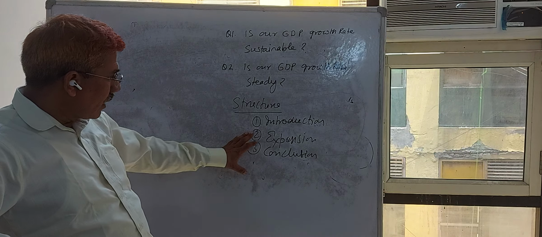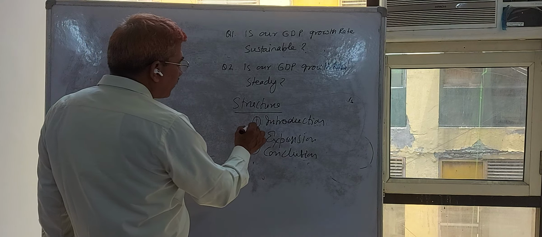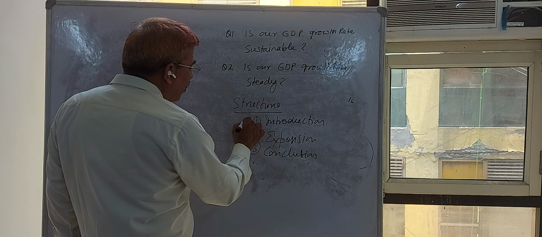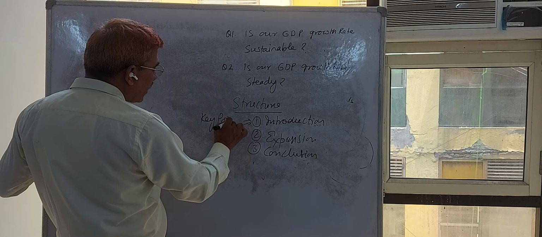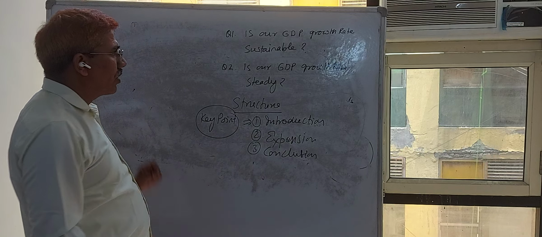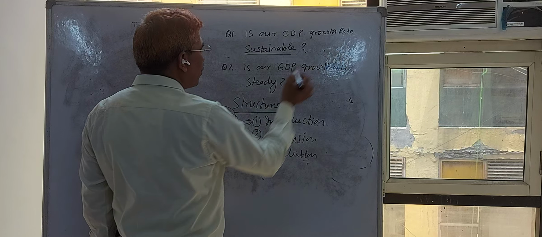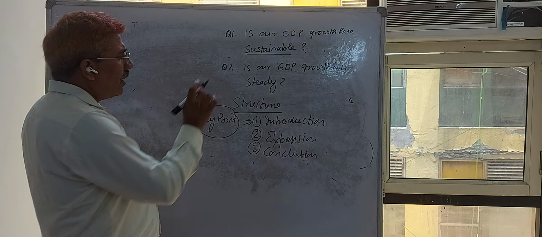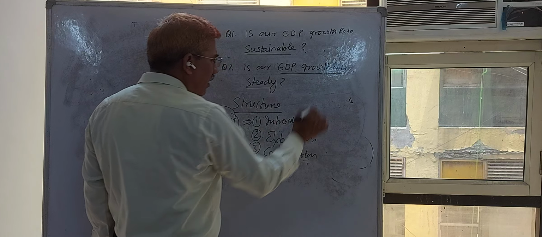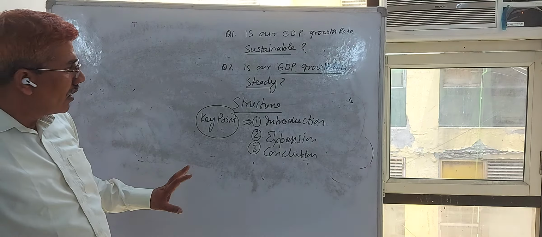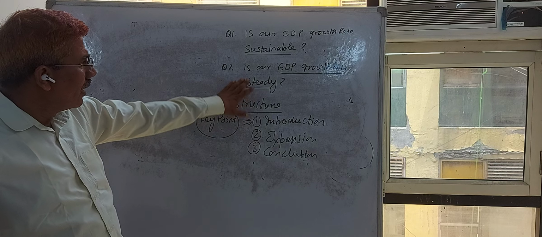If you create the introduction, expansion and conclusion, then you have to introduce yourself with the key point of this question. In case of the first question, sustainability of GDP growth rate is the key point. In case of the second question, steady GDP growth rate is the key point. Now differentiate between sustainability and steady growth rate.